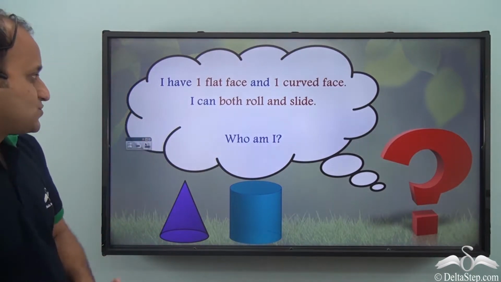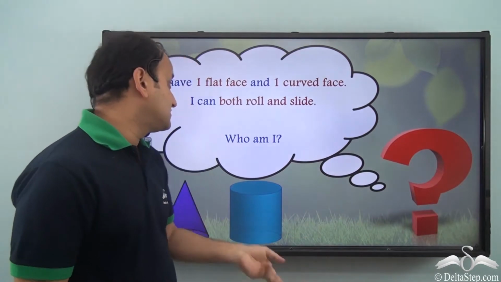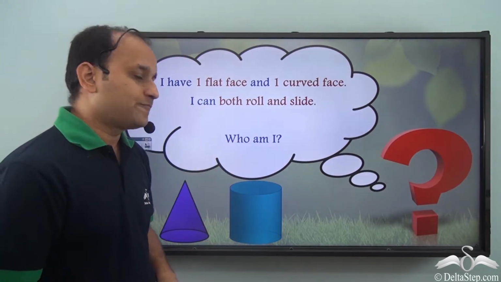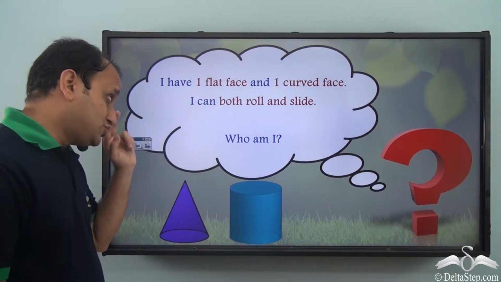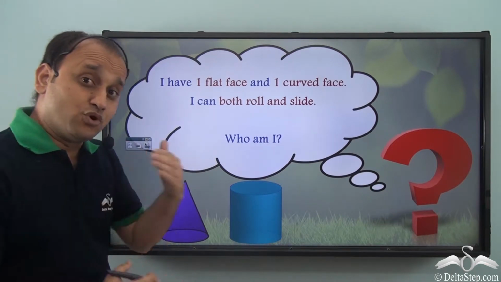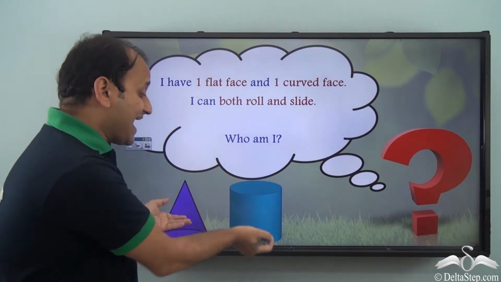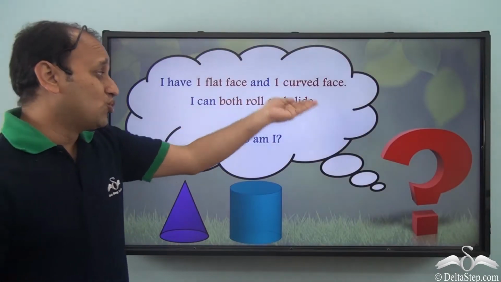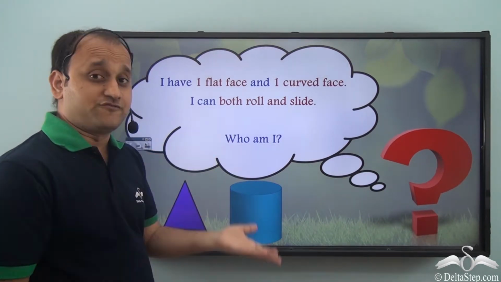Now let's come to the next one. I have one flat face and one curved face. I can both roll and slide. Who am I? Now here we are talking about 2 shapes which have both curved and flat faces. Both cone and cylinder have curved and flat faces. Both of them can roll and slide because they have flat and curved surfaces.